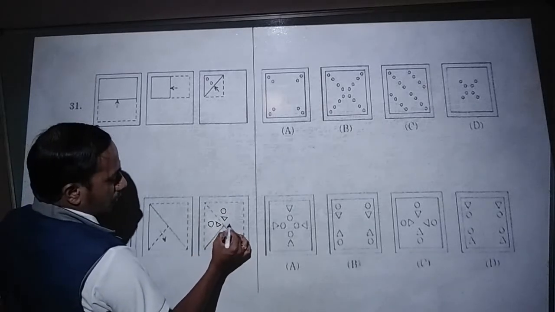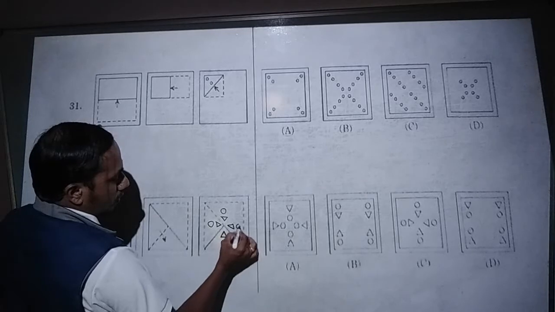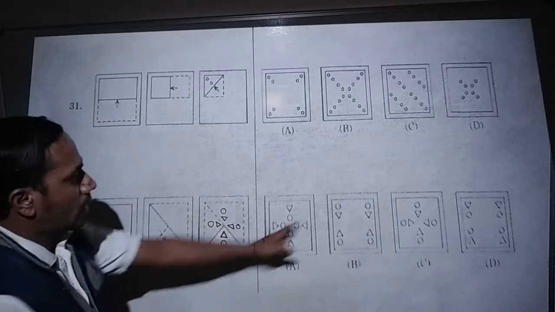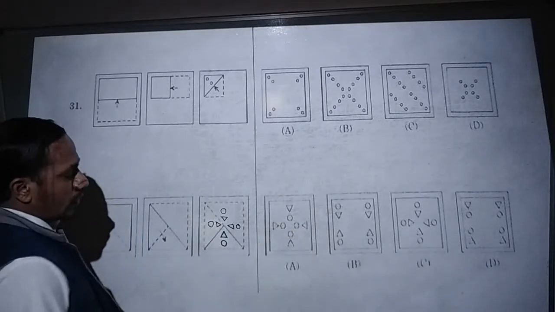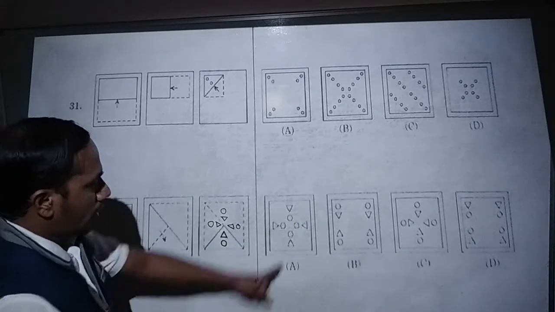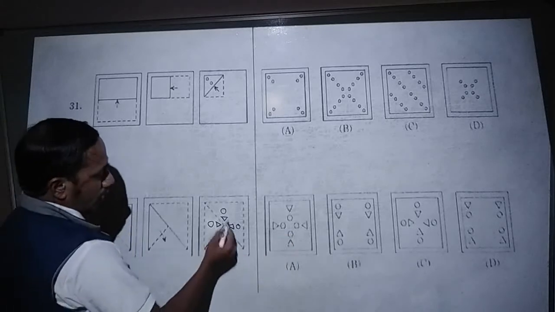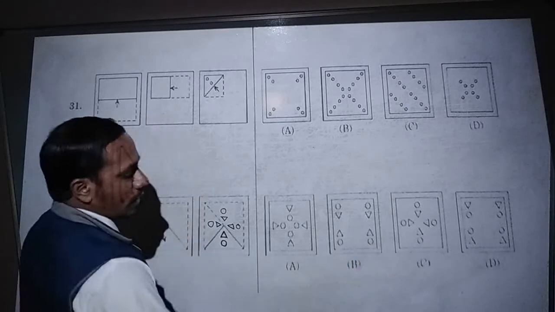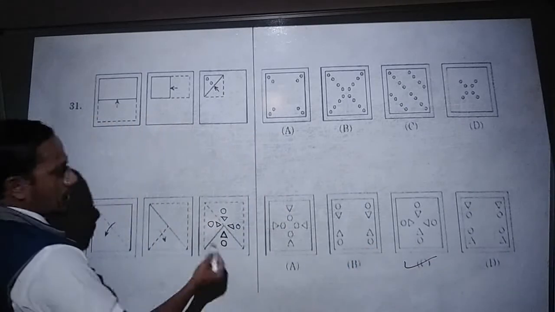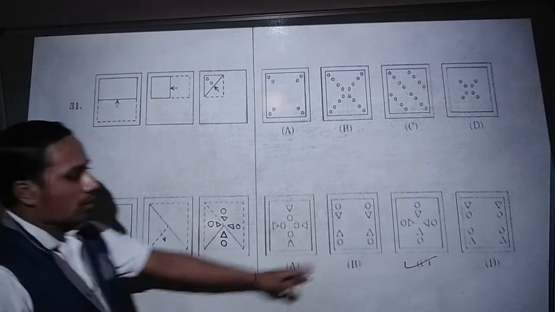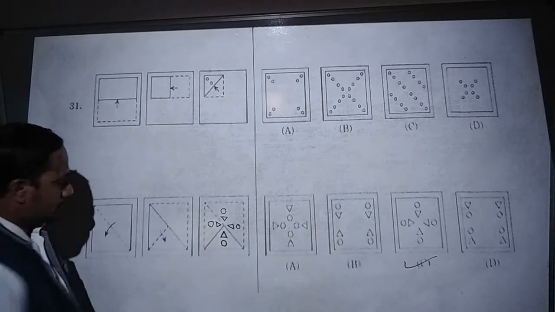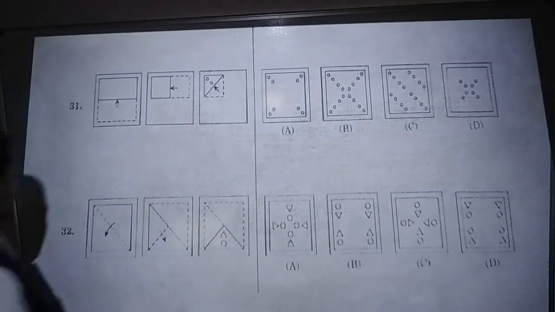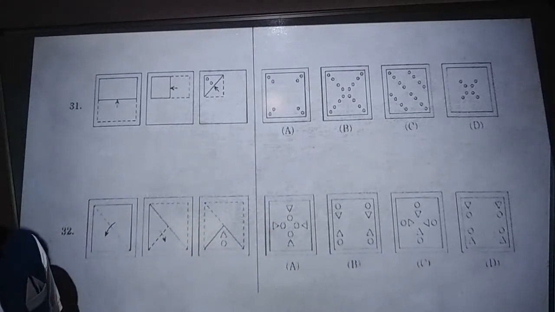Once again we open it, so that you get a structure like this and a 0. One circle, one triangle. Like this structure, you are trying to identify in the given answer figure. In option E, at the center they have given 0. It is not matching. But in option C, the answer is correctly matching. That's why option C is the correct one. Okay, next one. Question number 32 over.